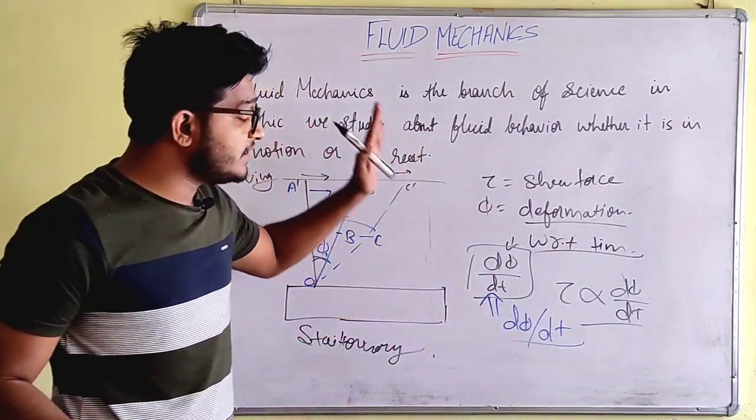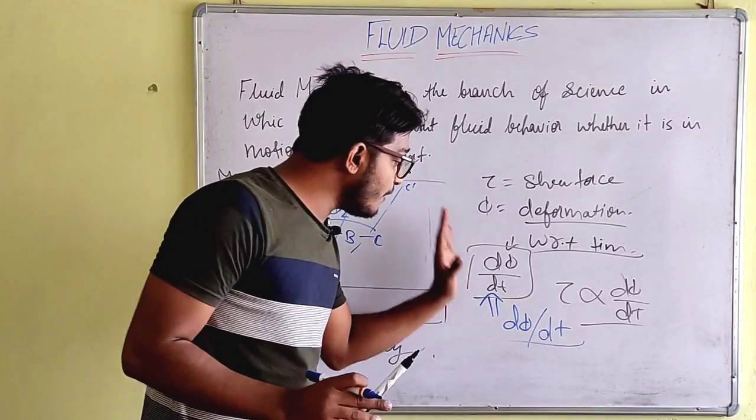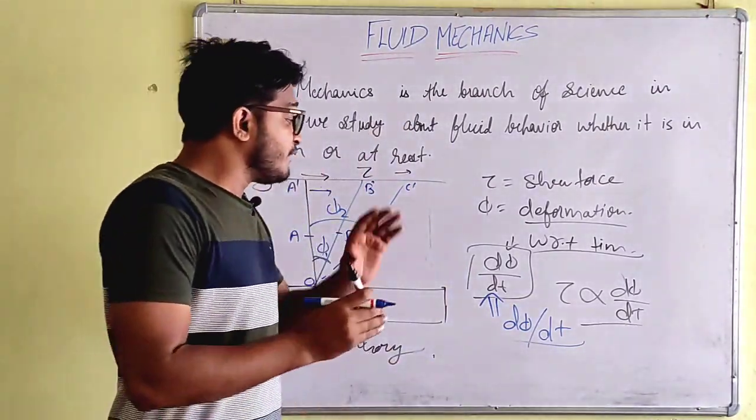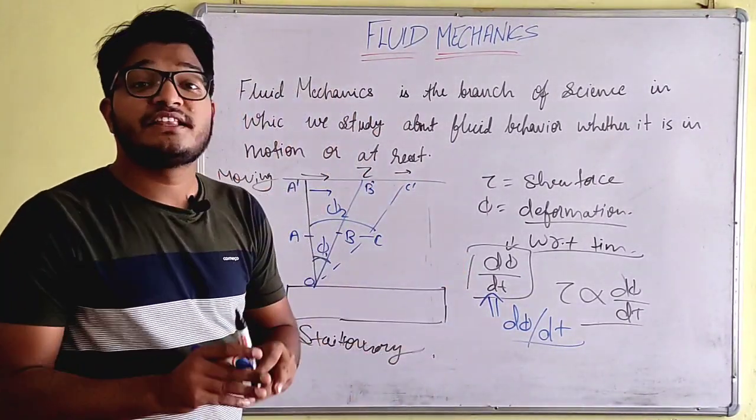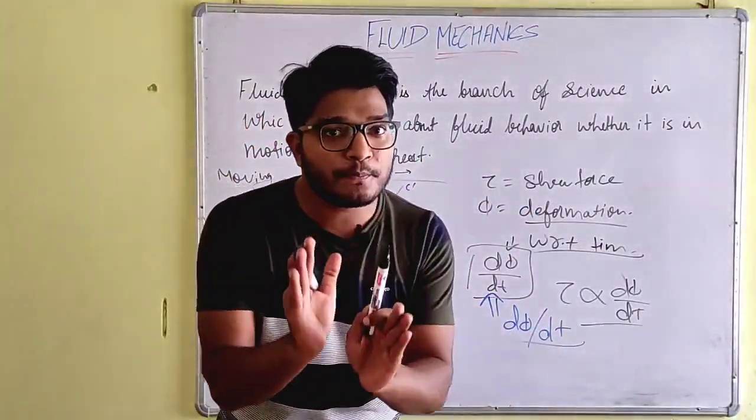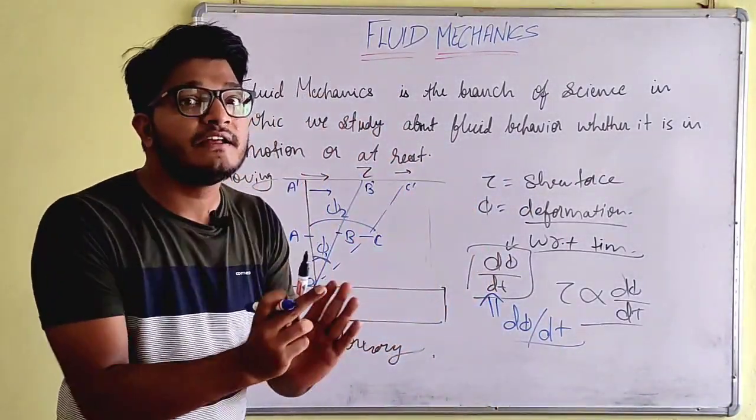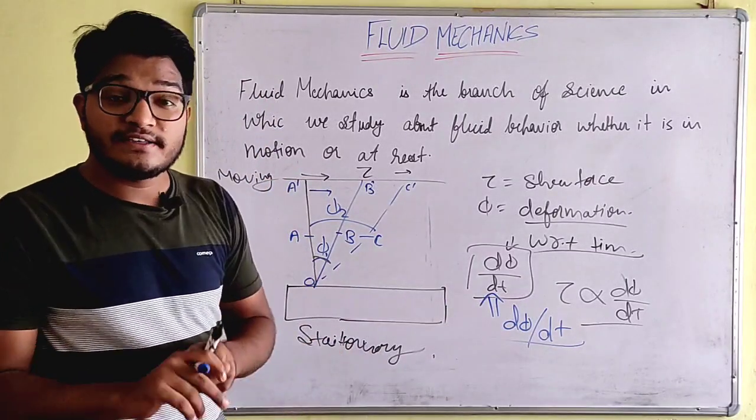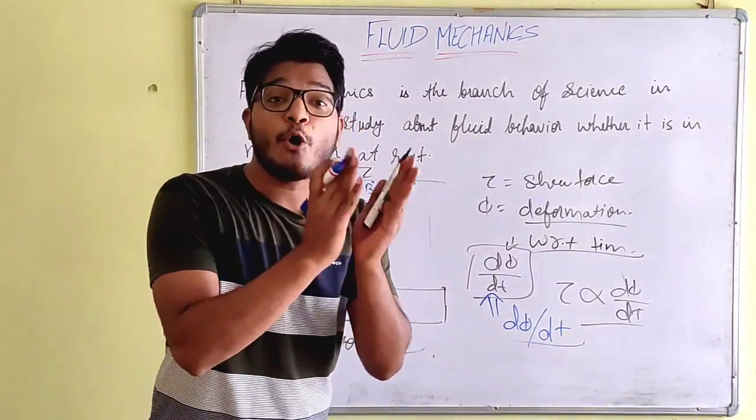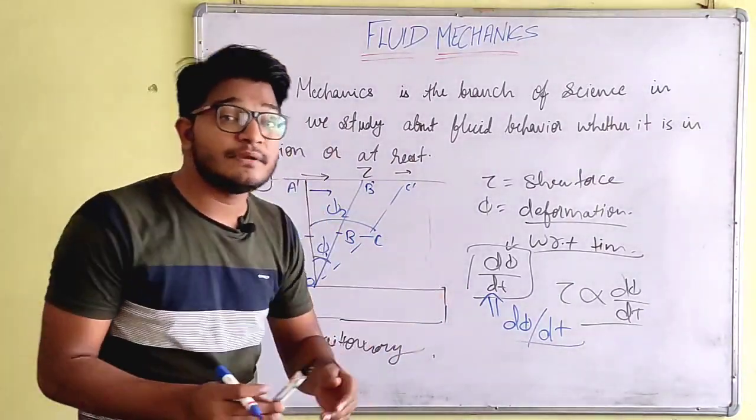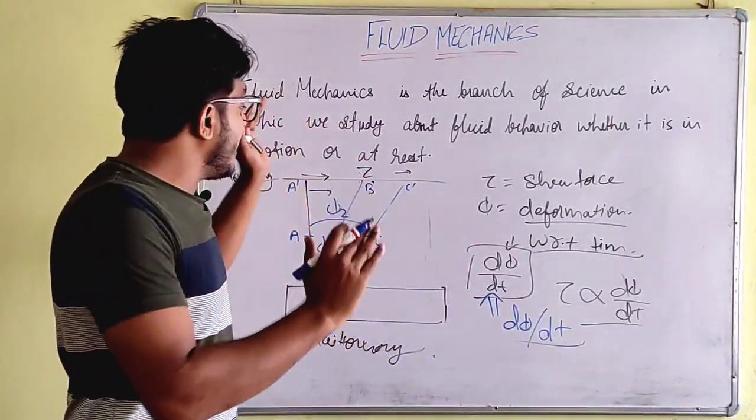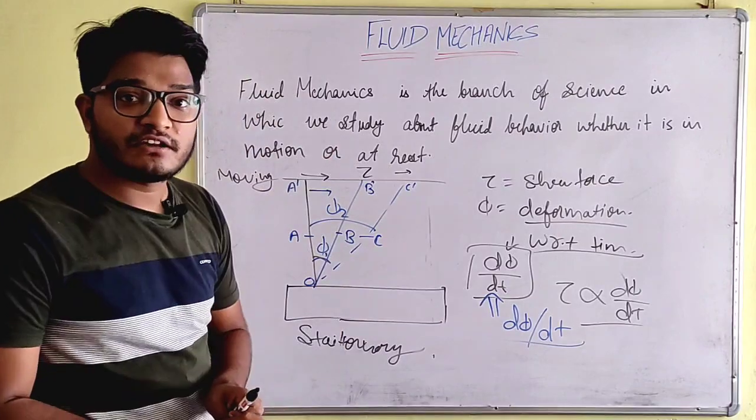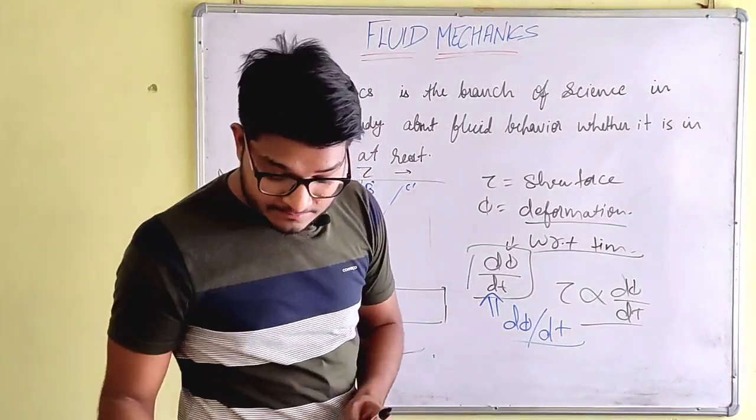So what is the definition which comes out from here? Flow is the deformation with respect to time. I hope it is clear that flow is the deformation with respect to time. And what is fluid? Fluid is the substance which has the capability to move under the action of shear force. I hope it is clear.